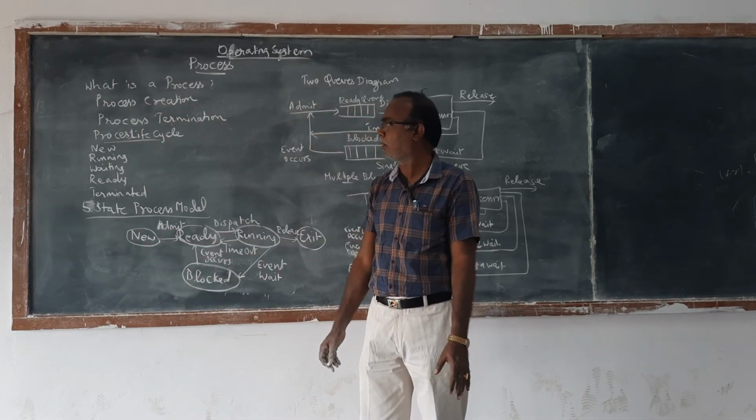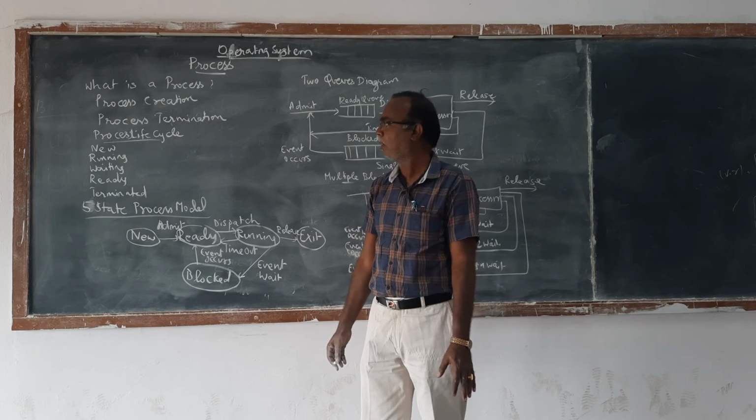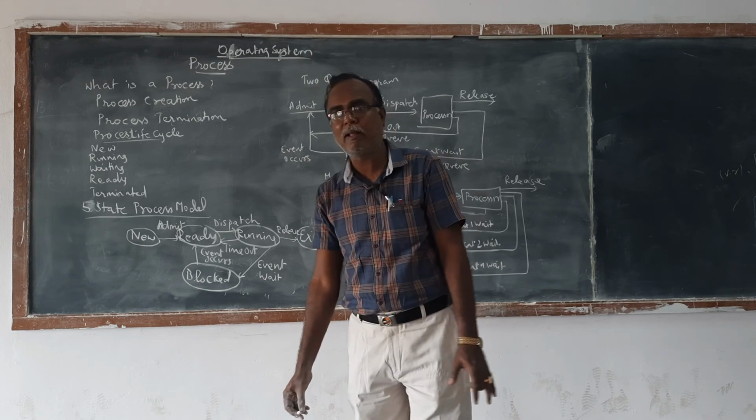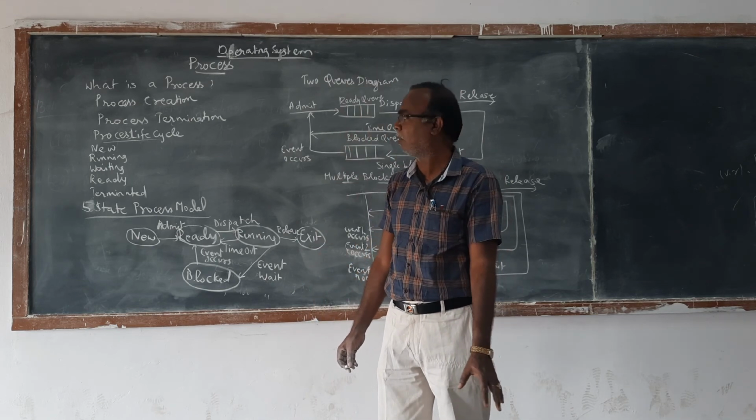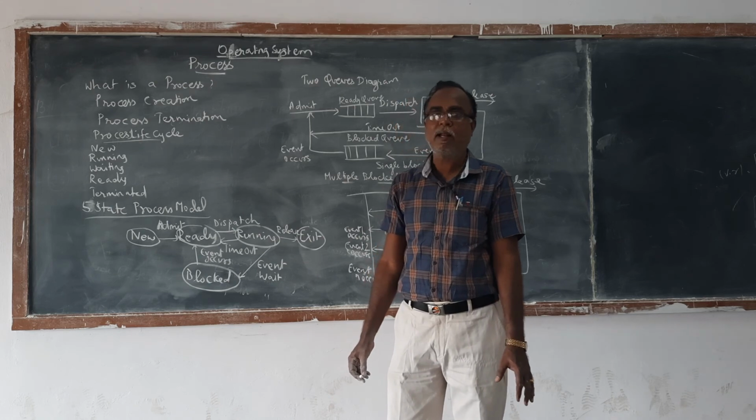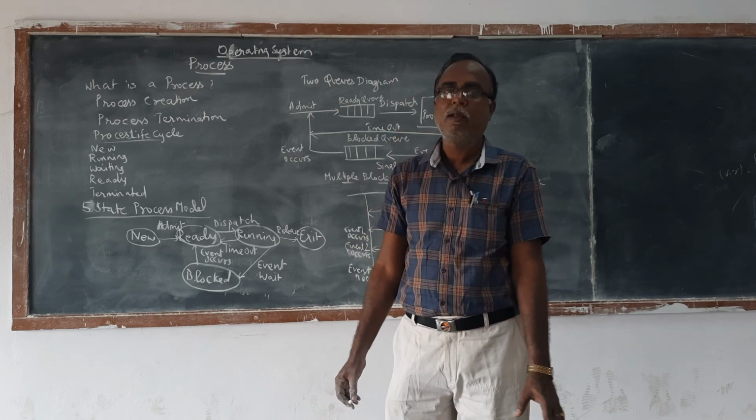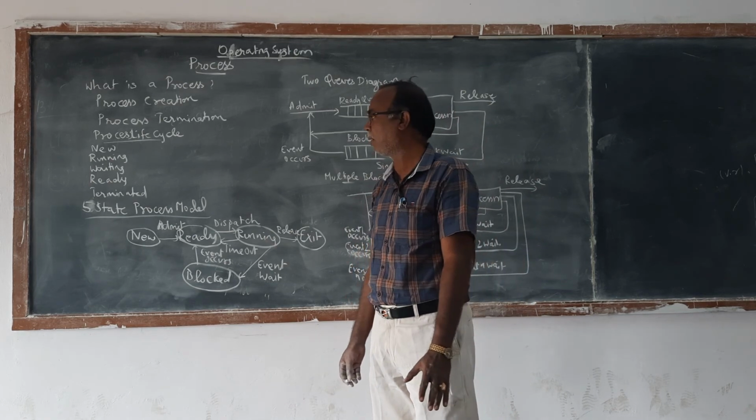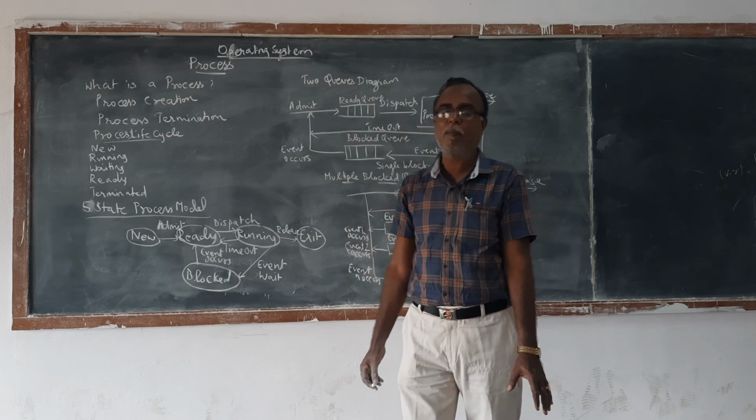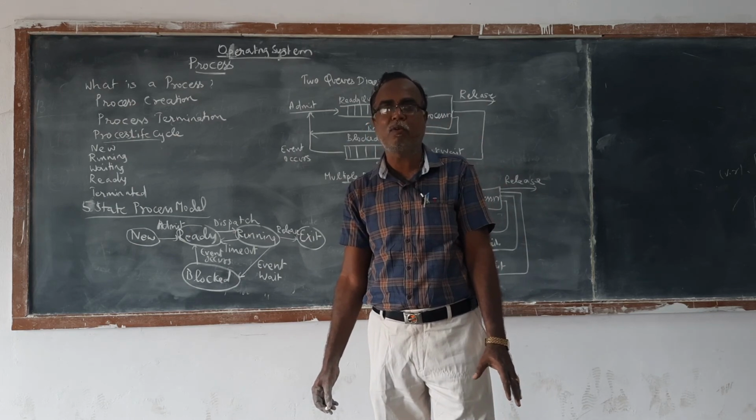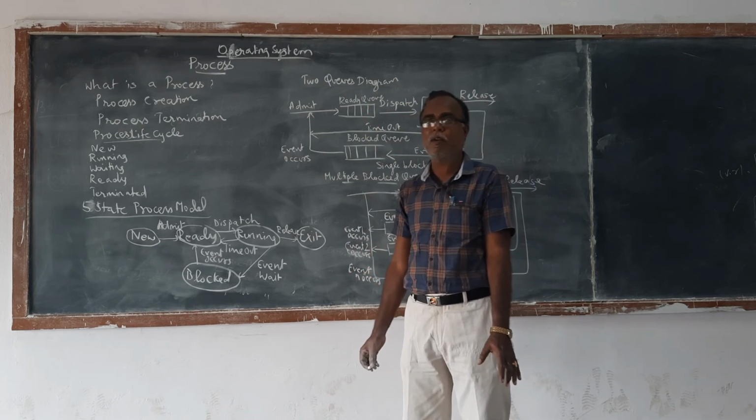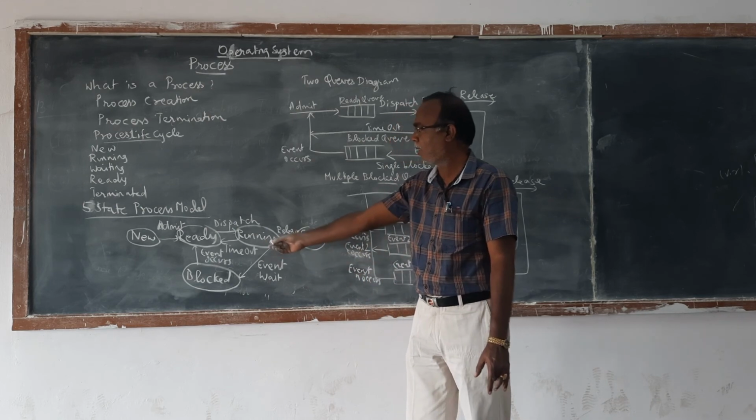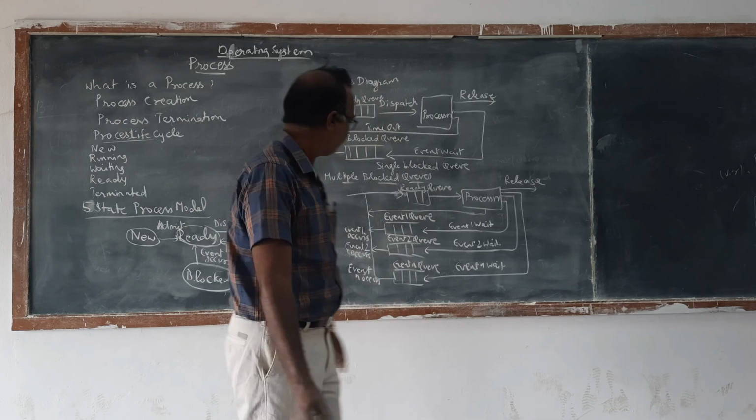There are 5 states in the process life cycle: new, running, waiting, ready, terminated. New means a process is to be created. Running means an already created process is made to run. Waiting means the already executing process has to wait for some time. Ready means the process is made ready to execute. And terminated means that after the execution, the process comes out. So this is the 5-state process model.